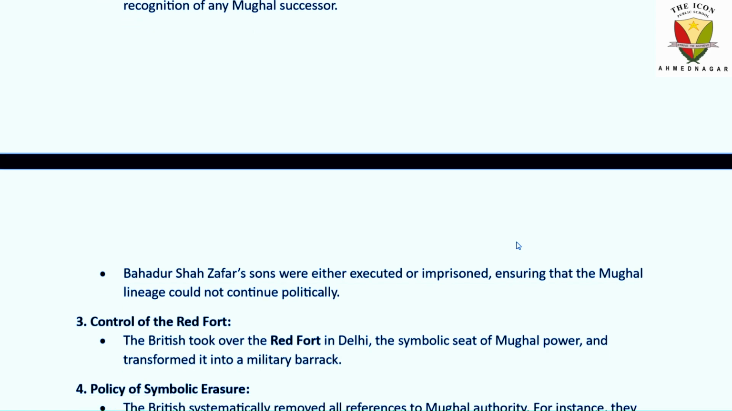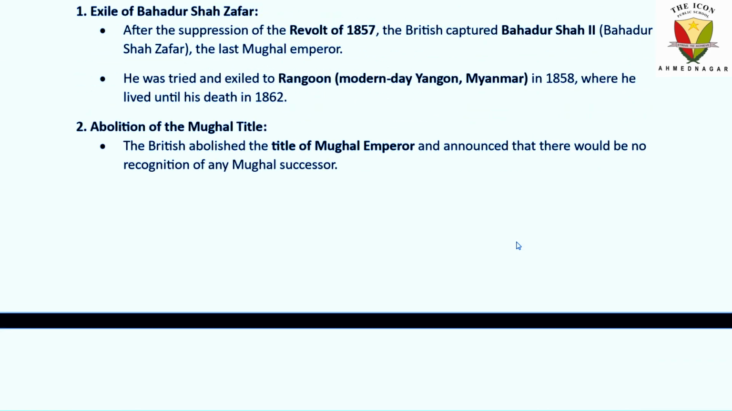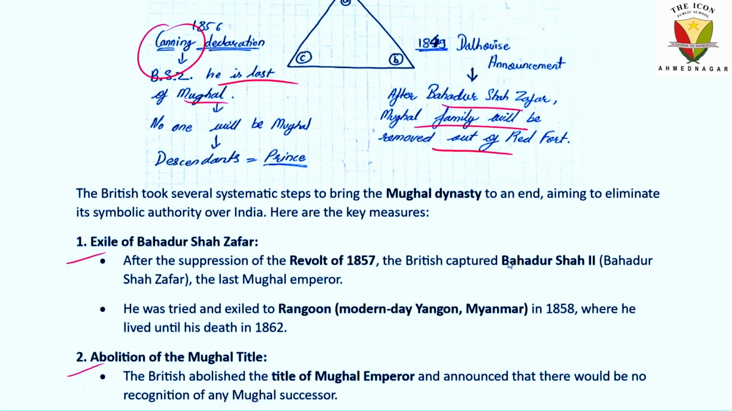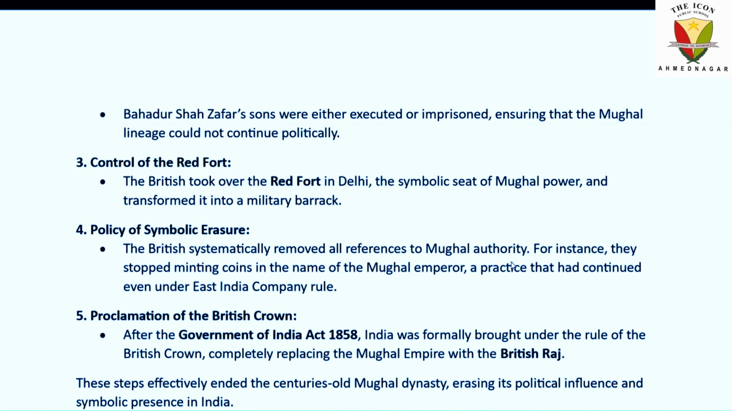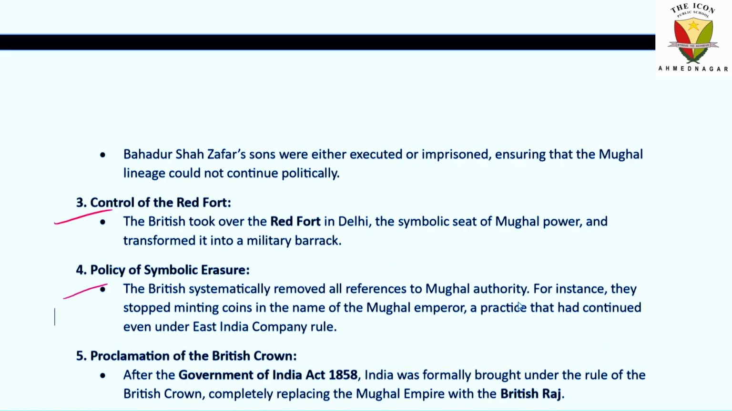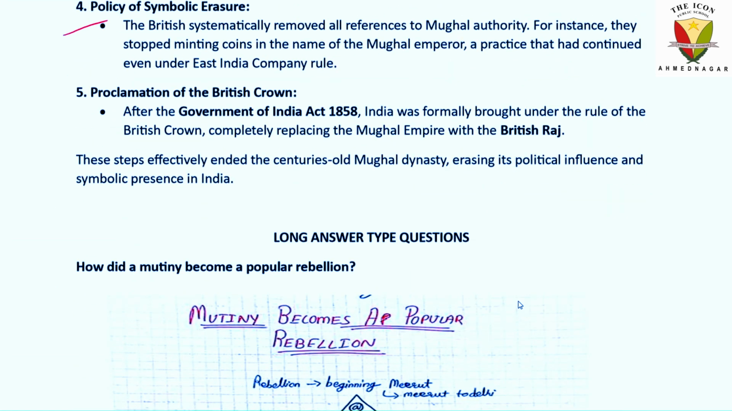Some points are missing, so I have included them in point form below. Exile of Bahadur Shah Zafar, abolition of the Mughal title. After that, control of the Red Fort, policy of symbolic erasure, and proclamation of the British Crown. After the Government of India Act 1858, India was formally brought under the rule of the British Crown, completely replacing the Mughal Empire with the British Raj.